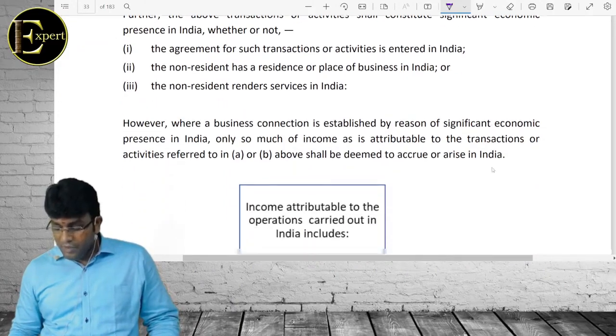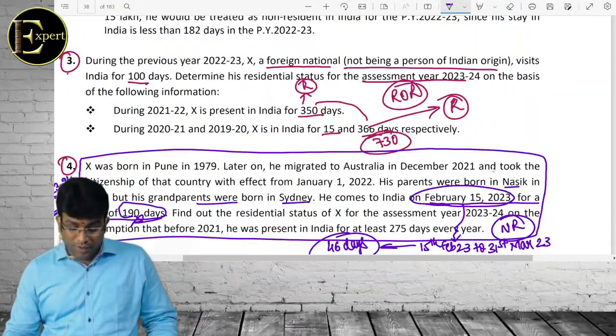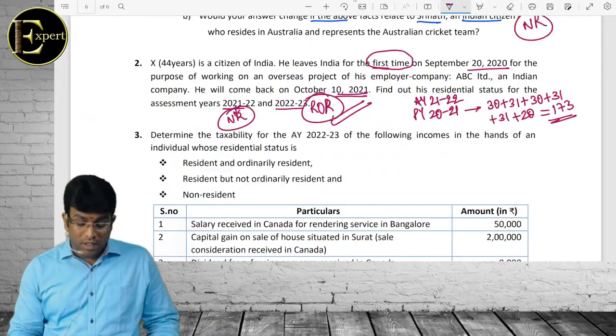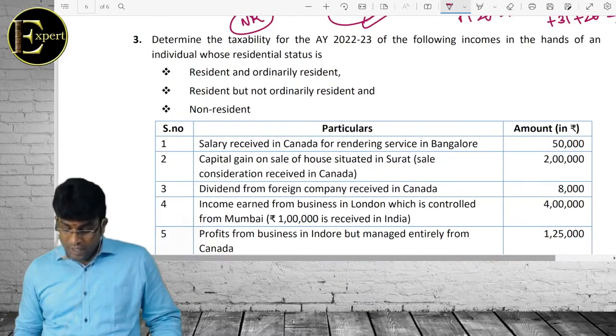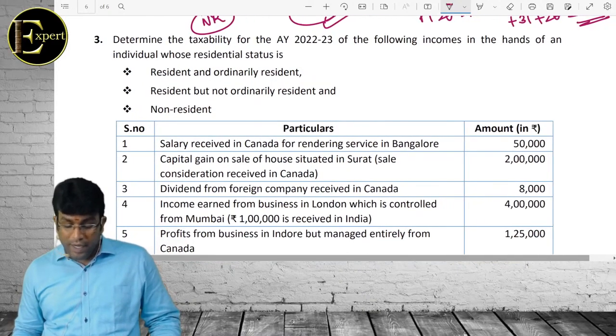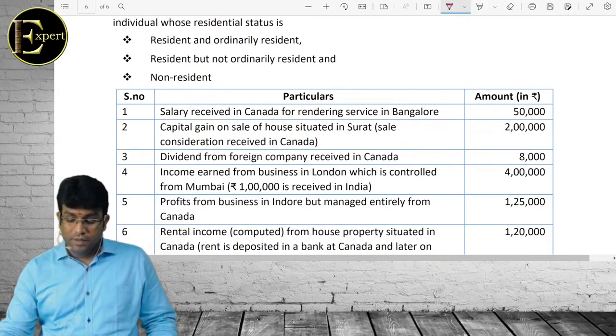Sir, bolo beta. That's it. That is the end of story for what, sir? End of story for which part? Section 9, which deals with what? Income deemed to occur as in India. Clear? Everybody?